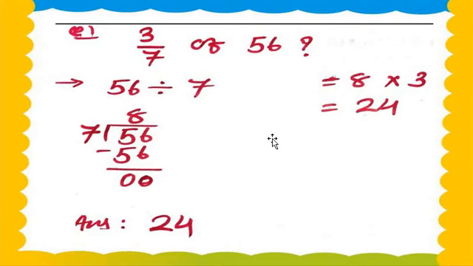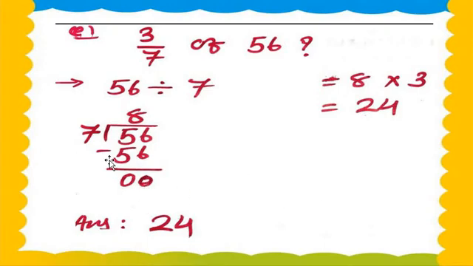First of all, what to do? 56 divided by 7. In the table of 7, 56 will come, my dear students. Yes, it will come, but where? 7 8s are 56. So 56 minus 56 is how many, my dear students?